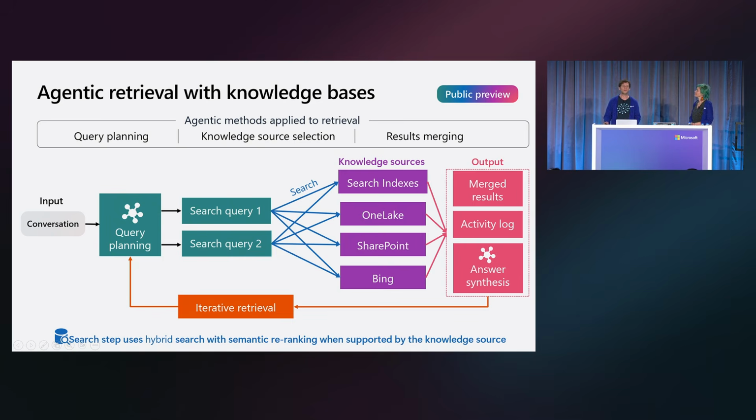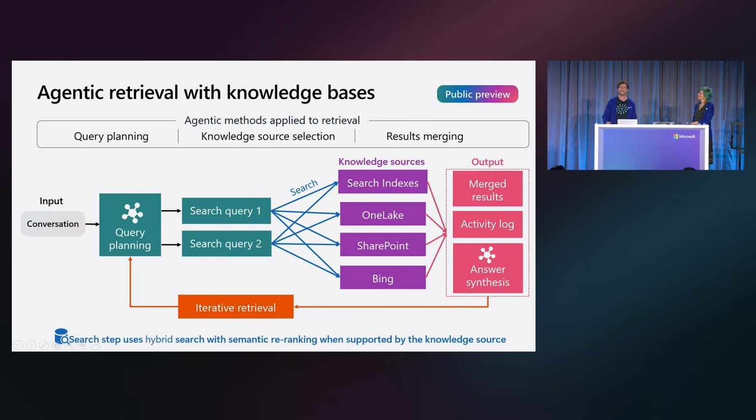The first part of agentic retrieval is using an LLM to break down a complex conversation into individual queries representing the basic information need from that conversation. Part of this query planning process goes beyond just generating the queries. We're also selecting the knowledge sources which are necessary to answer these queries. These knowledge sources represent all the data that your agent would need to answer questions or perform any relevant tasks that it needs to do.